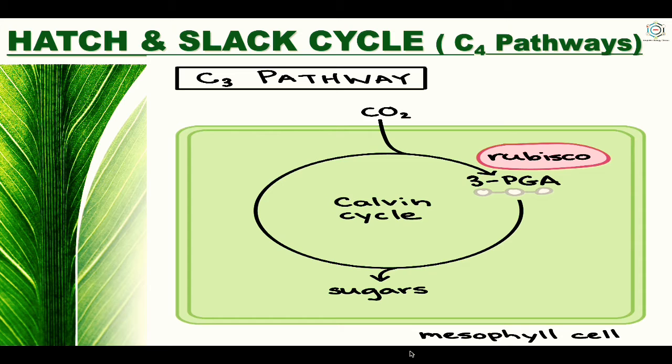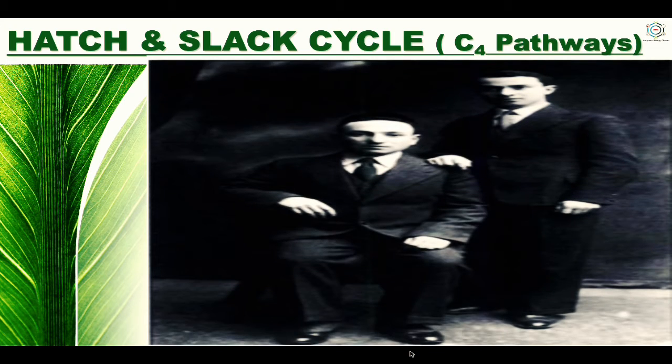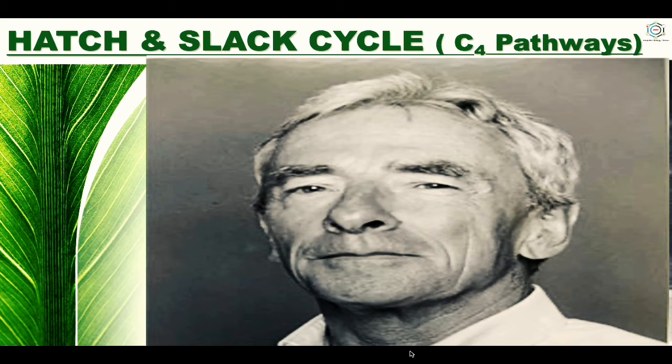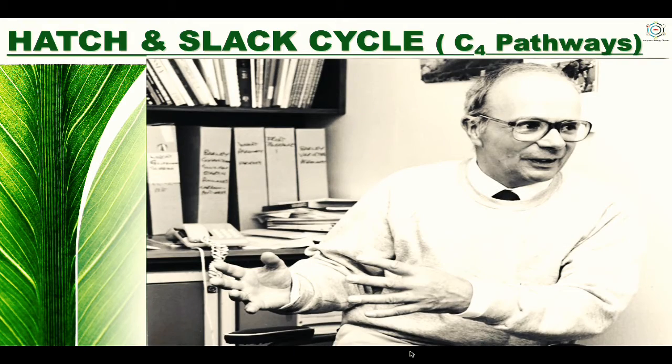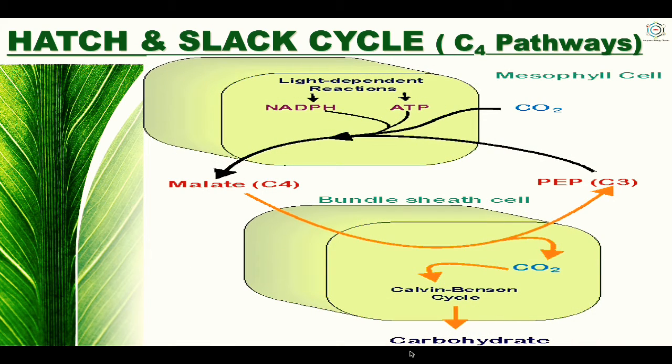The same was further reported by Karpilov in maize leaves. Later in the year 1966, 2 scientists, Hatch and Slack, thoroughly investigated the additional pathway of these plants. This additional pathway described by the 2 scientists is called the Hatch and Slack cycle. Since the first stable product of carbon dioxide fixation is the 4-carbon oxaloacetic acid, the cycle is called the C4 cycle, and the plants which exhibit this cycle are called C4 plants.